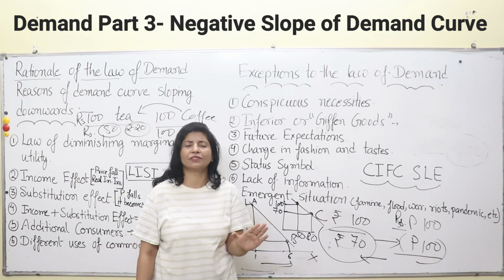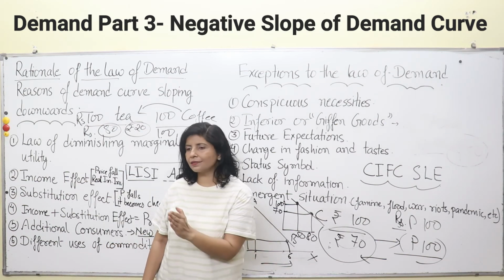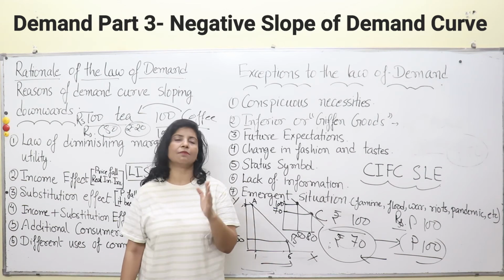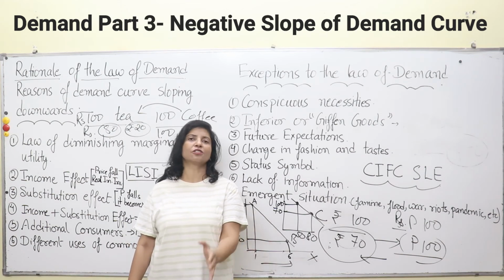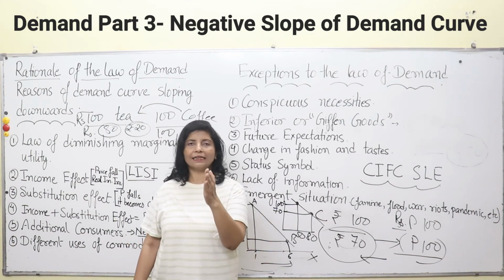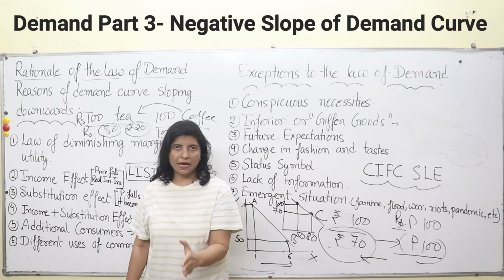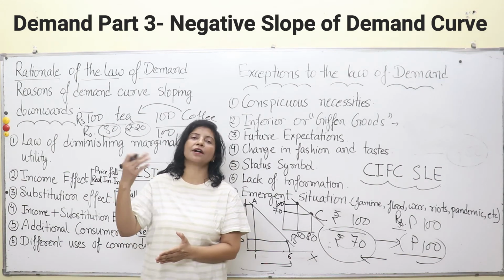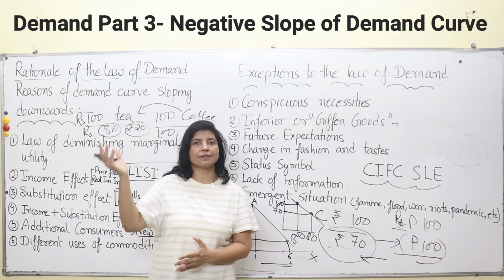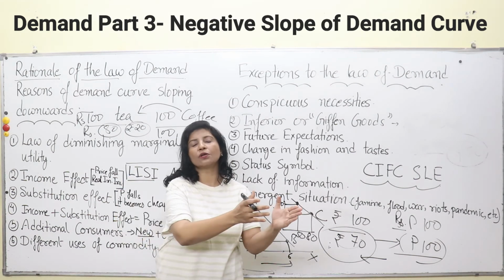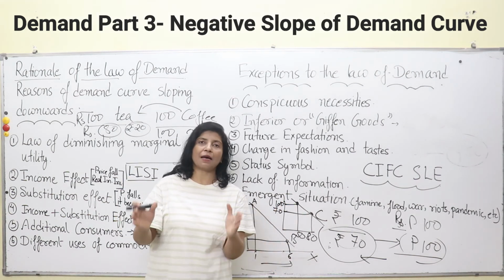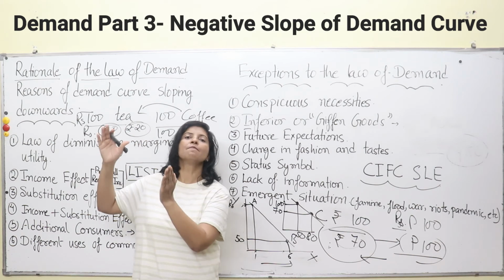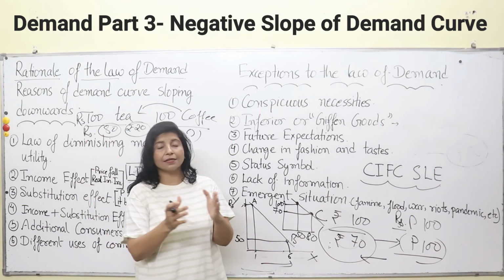It's not just show off. See, when people work in a certain environment, they have a certain amount of money. They need to purchase some things to keep their status intact, and in that sense, price does not matter. They may purchase higher quantities of a commodity when prices increase, because they don't want to consume cheaper commodities, and for them higher price means higher status, and for that they consume them.